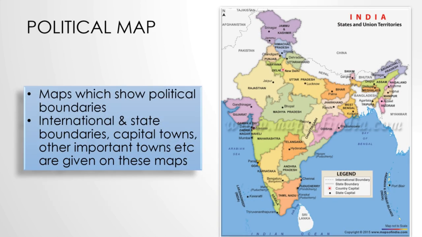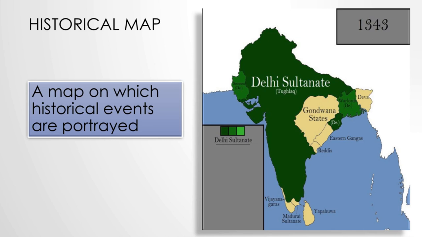And the next one is the political map. The maps which show political boundaries are known as political map. International and state boundaries, capital towns, other important towns, etc. are given on these maps. Next one is a historical map. It is a map on which historical events are portrayed. That means the areas or the places which are ruled by some dynasties in a particular period, etc.